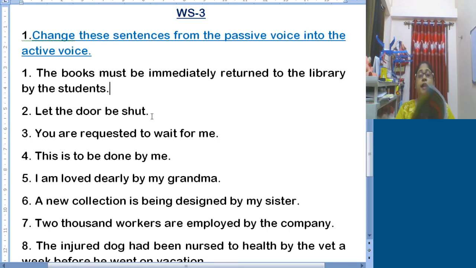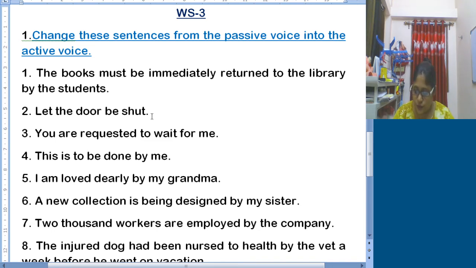Okay, so what I told you all is you need to identify first the subject in passive voice, then verb, then object, and your object will turn into subject in your active voice, and subject will turn into object, and verb will remain verb only, but it will change its form according to tense. And in order to know that, you need to learn that table provided to you in the very first class.